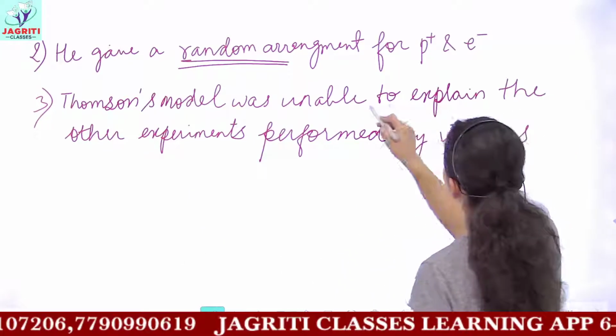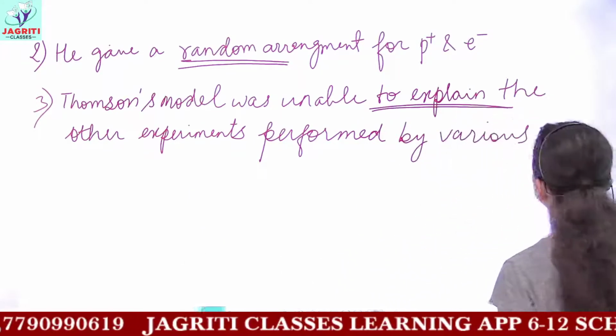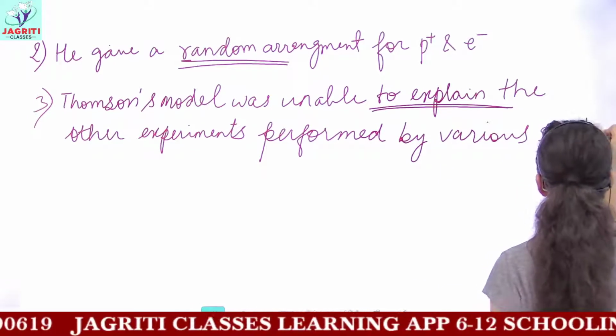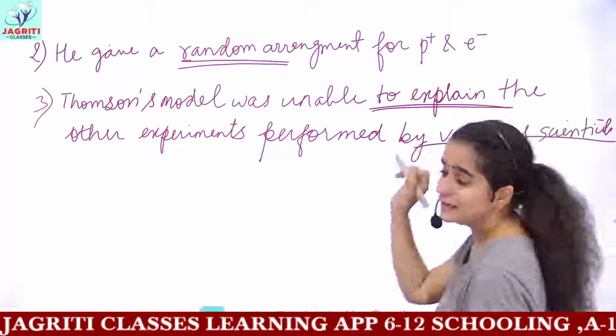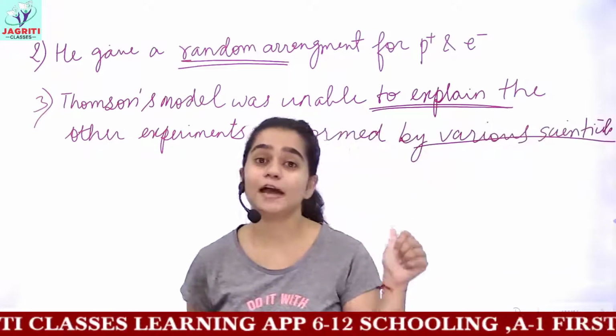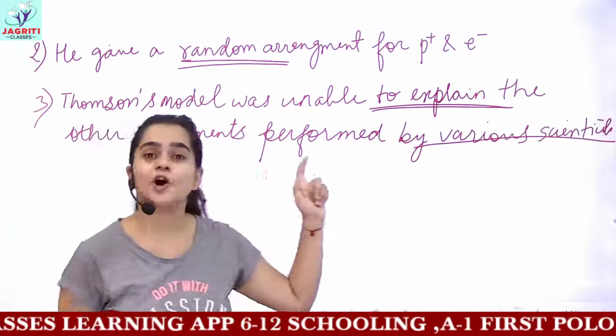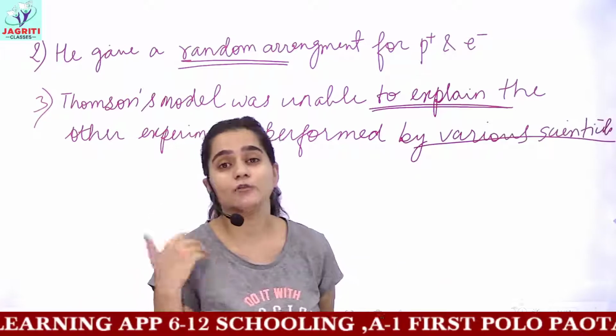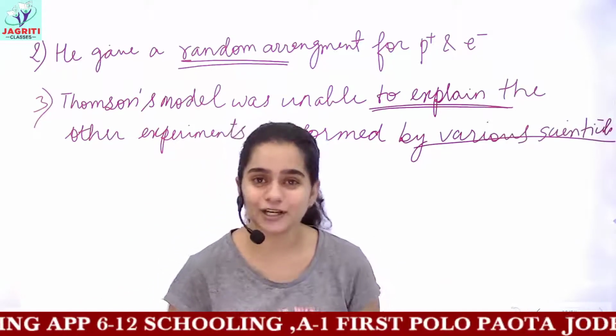He could not explain or verify the experiments performed by various scientists. So this was the last and final drawback of Thomson's model. Because of so many drawbacks and limitations, a new model was proposed, that was Rutherford's model of atom.